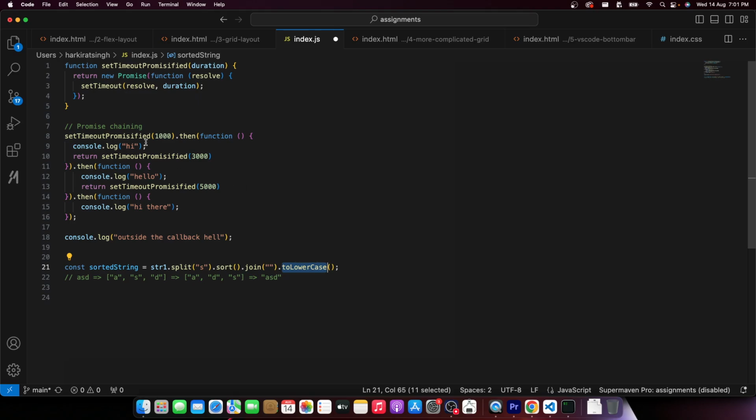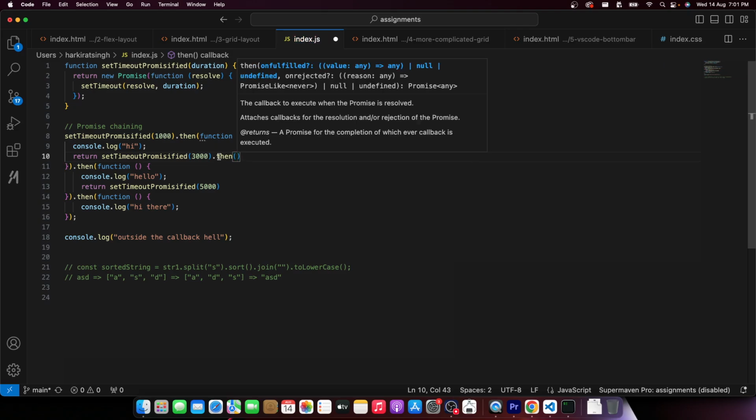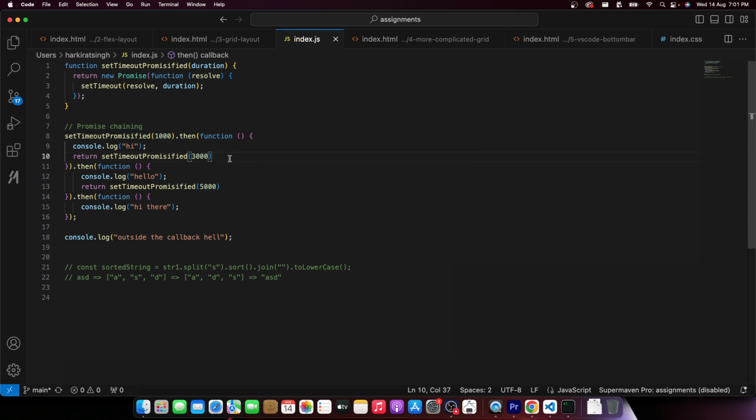Similarly, in case of promise chaining, rather than calling setTimeoutPromisified here and doing a dot then here, we say I'm just going to return this promise. Handle it outside. This guy says I'm just going to return this promise. Handle it outside. And by chaining the dot thens like this, I've been able to make the syntax look slightly cleaner by using something called promise chaining.